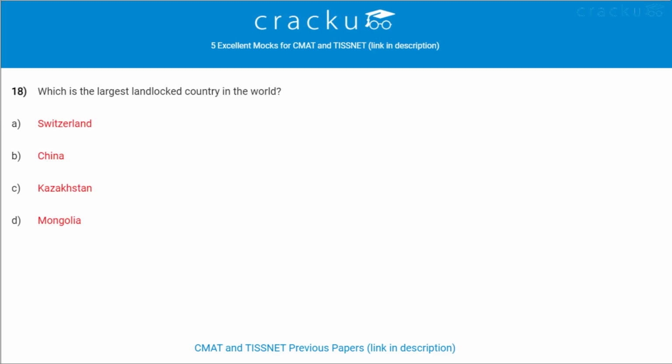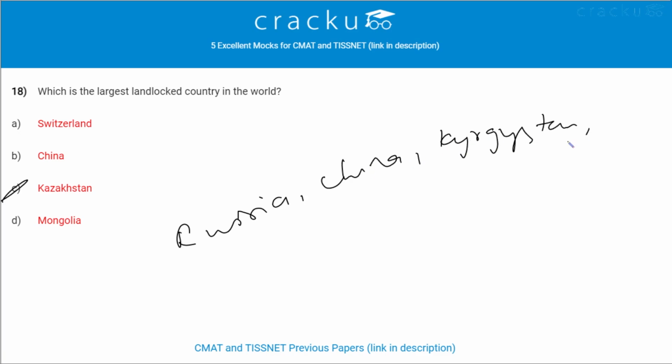Next question. Which is the largest landlocked country in the world? The largest landlocked country in the world is Kazakhstan. It is bordered by Russia, China, Kyrgyzstan, Uzbekistan, Turkmenistan.